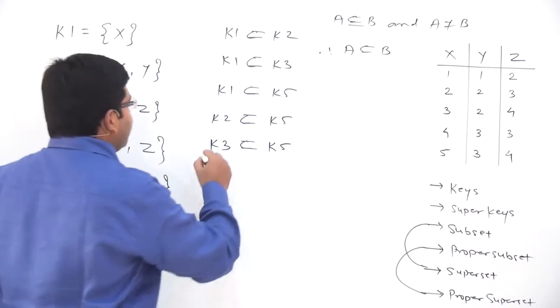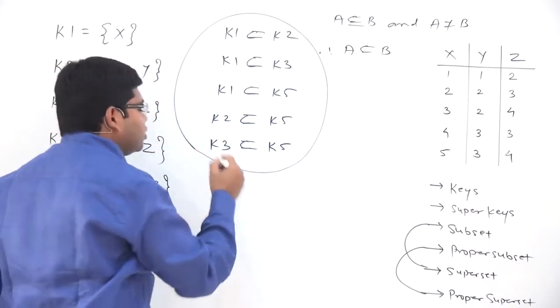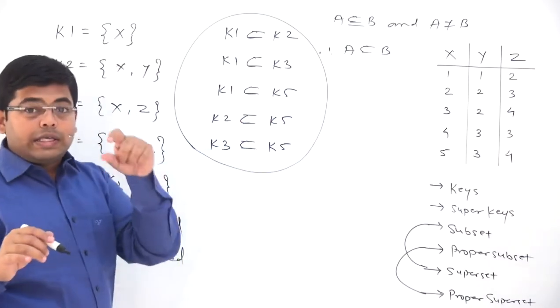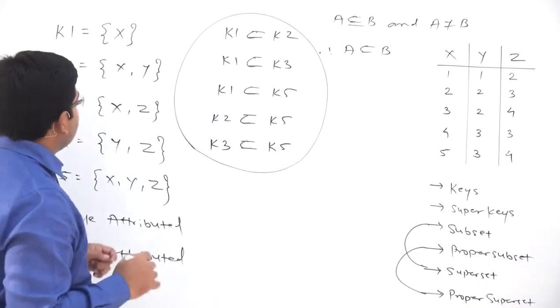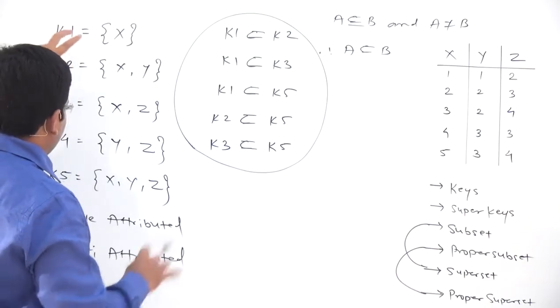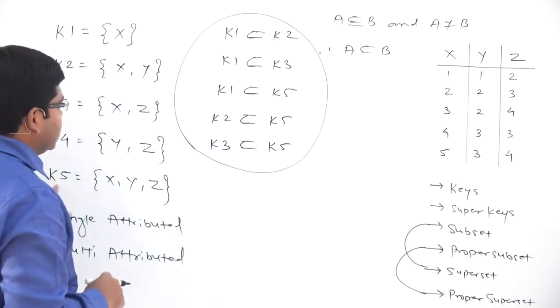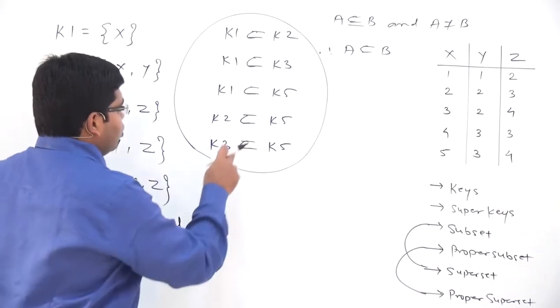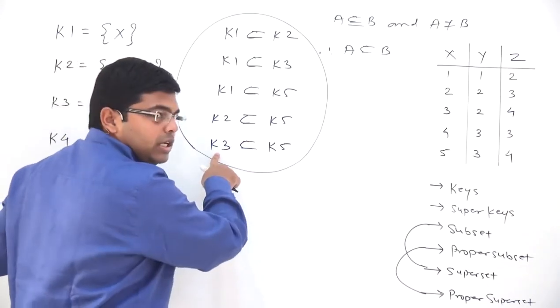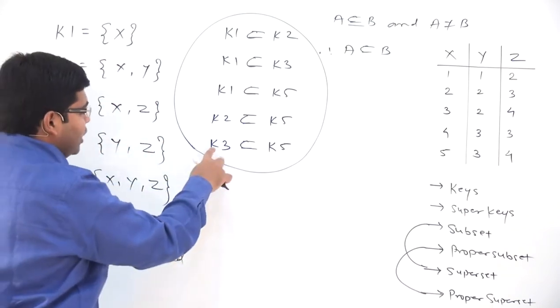Now based upon these things we can determine which of the keys is a super key and which of the keys is a key. Okay. Now see, if you want to check K1, so okay, let's go here, K5, let's check K5. Now there are proper subsets of K5 which are keys. Okay, and what are those proper subsets?